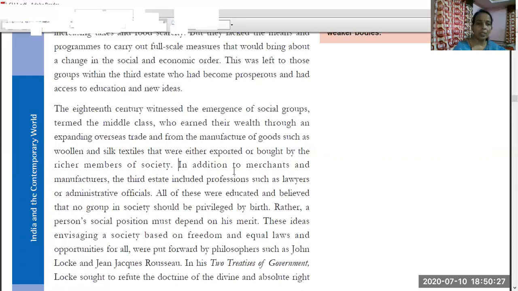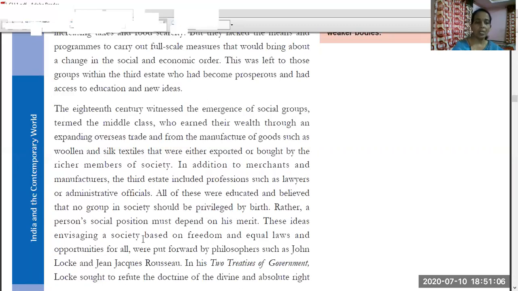In addition to merchants and manufacturers, the third estate includes professions such as lawyers or administrative officials. Along with the businessmen, the educated class was also part of the middle class. All of these were educated and believed that no group of society should be privileged by birth. Rather, a person's social position must depend on his merit. They started to spread the message that position should depend on merit.